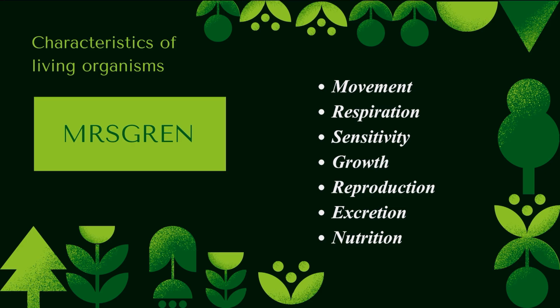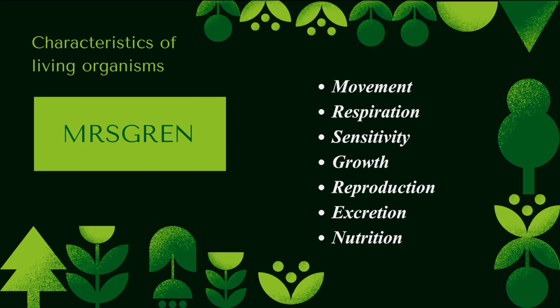There are seven main characteristics for any living organism, and they are movement, which is an action by an organism or a part of an organism causing a change of position or place. Respiration, the chemical reaction in cells that breaks down nutrient molecules and releases energy. Sensitivity is the ability to detect or sense stimuli in the internal or external environment and to make appropriate responses.